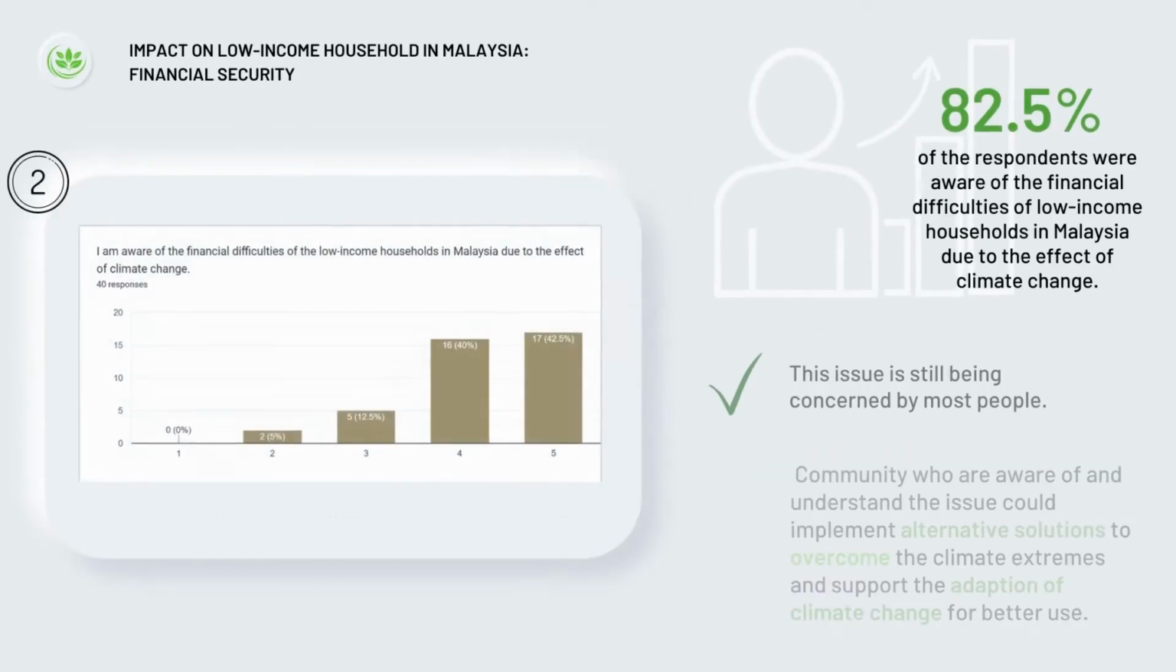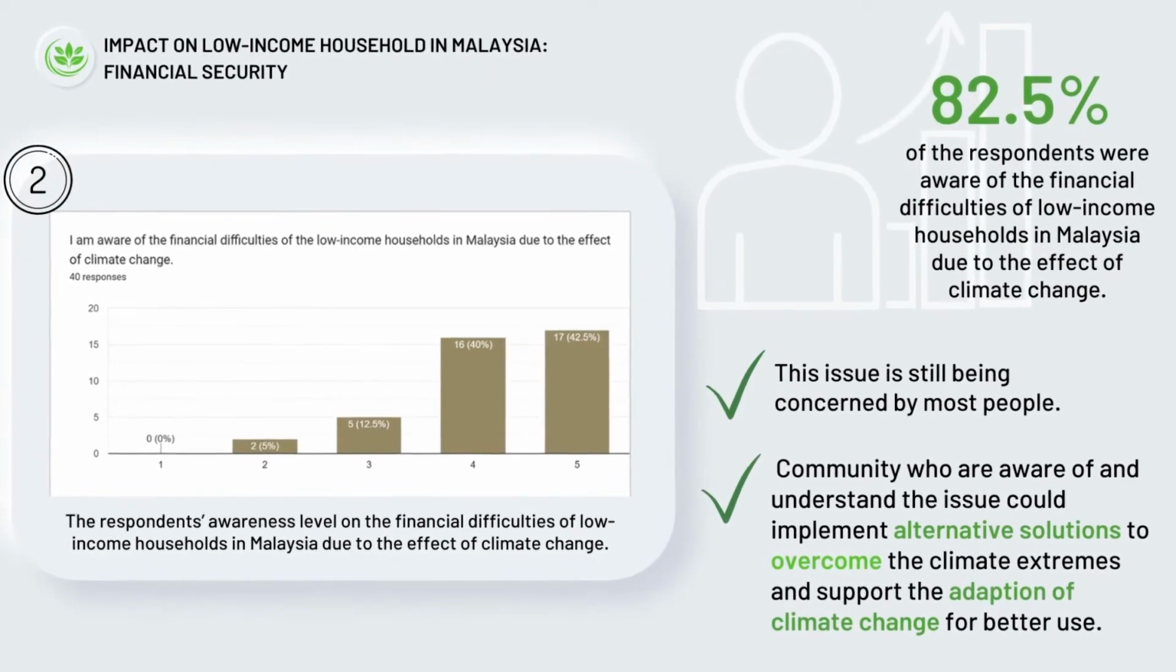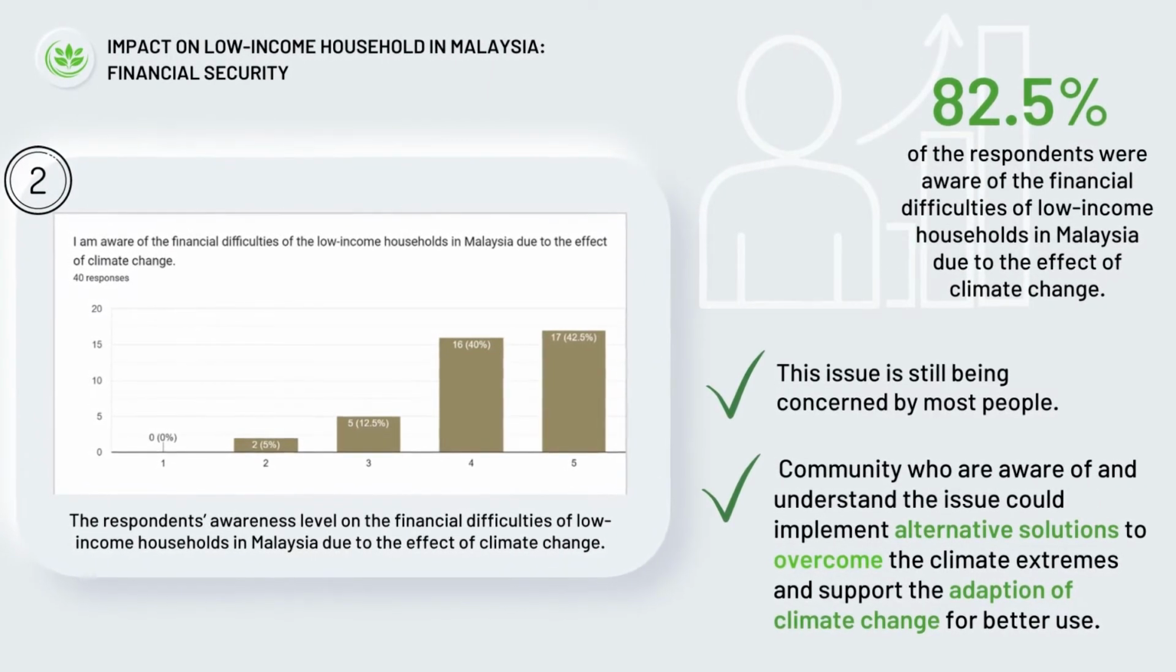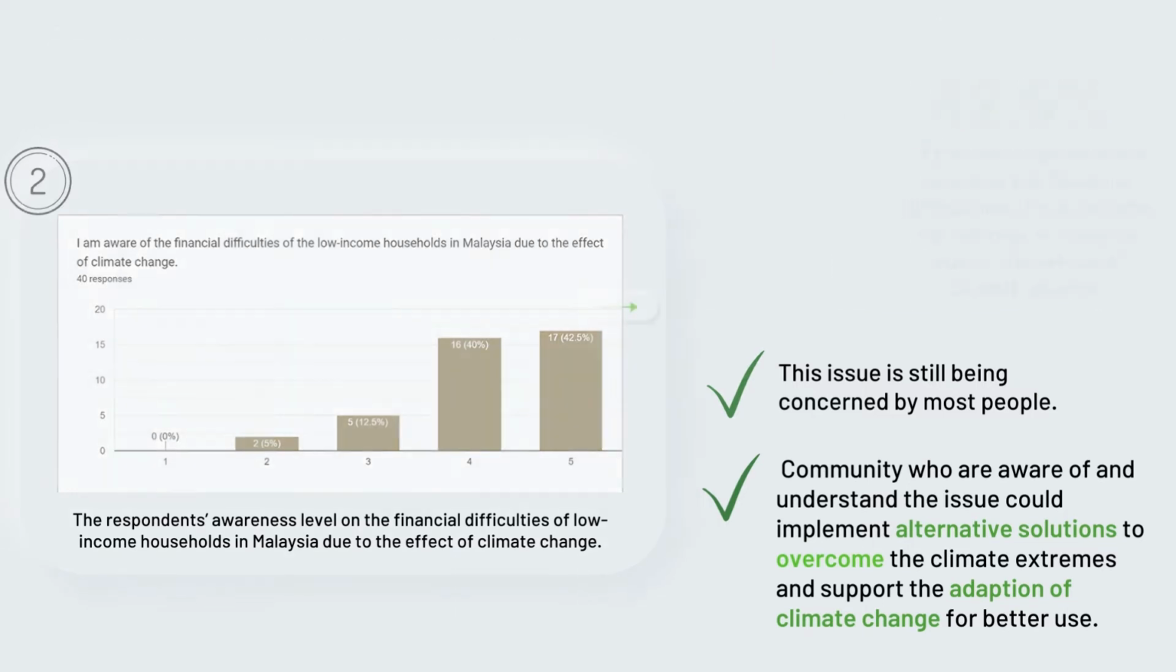The data received portrays that 82.5% of the respondents were aware of the financial difficulties of low-income households in Malaysia due to the effect of climate change. This shows that the issue is still of concern to most people, whereby decreasing crop yields, landmass loss in coastal areas, rising surface temperature, and rising sea levels have negatively affected the source of income for low-income households.